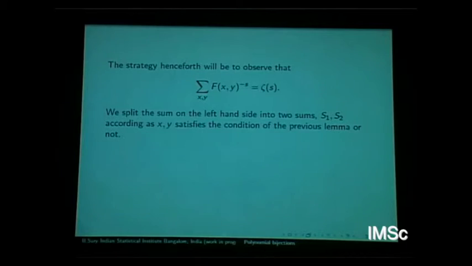So let's see, split the sum on the left-hand side into two sums. Remember the previous lemma said |x minus e_i y| is bigger than y to the power 1 minus epsilon, that kind of thing. So that is the first sum. Those (x,y) satisfying that form the sum S1, the nice sum, so to say. In the former case, because of the bound we had, h to the d minus epsilon b, we have this kind of convergence of this series.